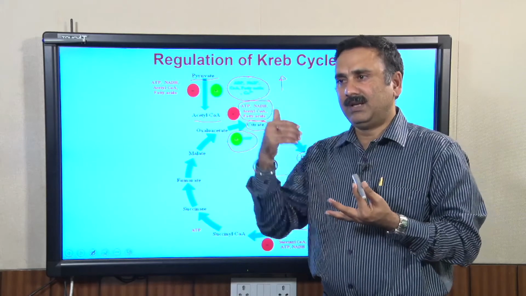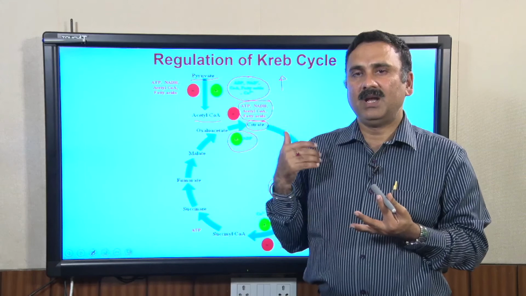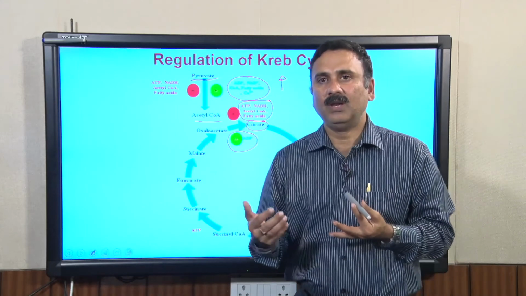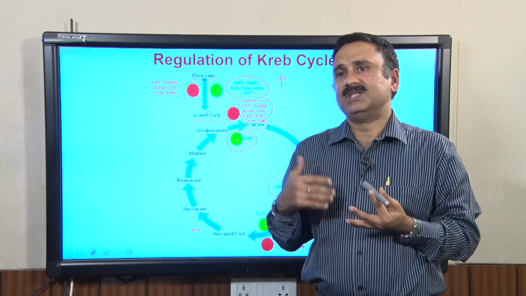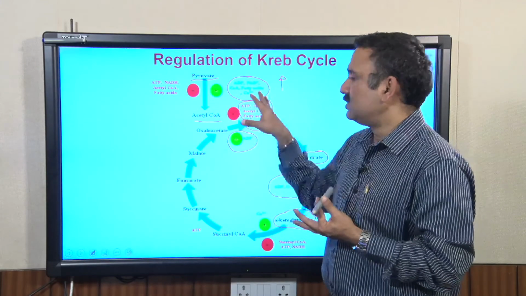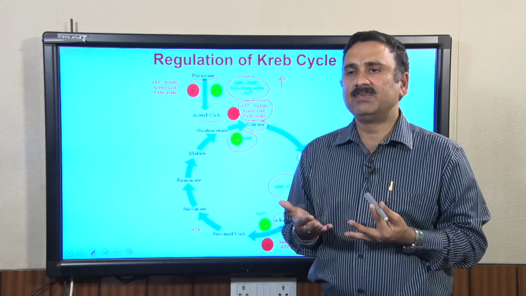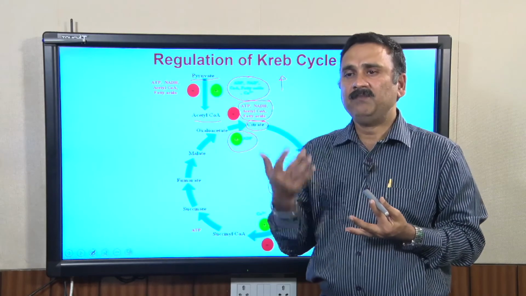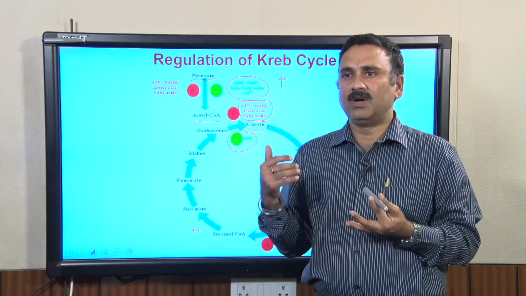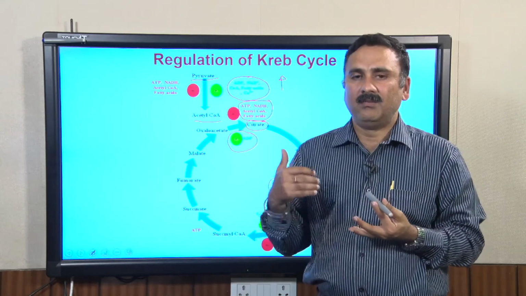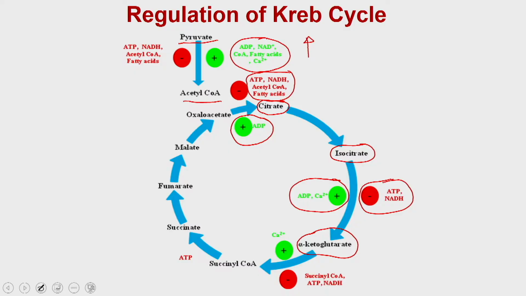But if there is a large quantity of NAD, or a large quantity of ADP in the cytosol, which signifies that the cell is in a low energy state, then that is going to upregulate the activities of different enzymes, and that is how it enhances the different reactions and how you see more Krebs cycle activity.